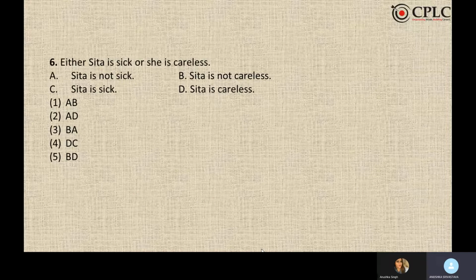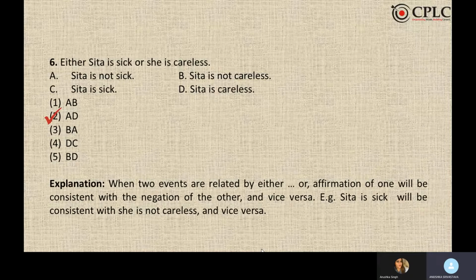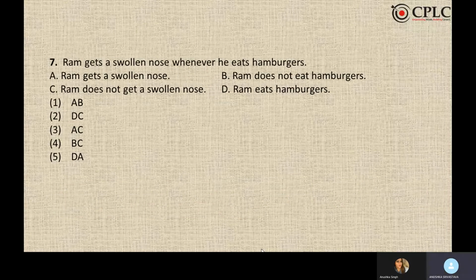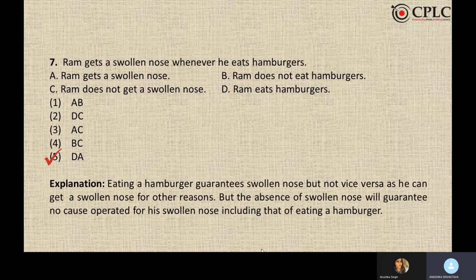Either Sita is sick or she is careless. Again, affirmation of one, negation of the other. Answer is A, D. Whenever Ram gets a swollen nose, Ram eats hamburgers, he gets a swollen nose. My answer to this is B, A. Here, since we cannot mark the answer through negation, we mark the answer through repetition or replication of the logic, which is he eats hamburgers, he gets a swollen nose.